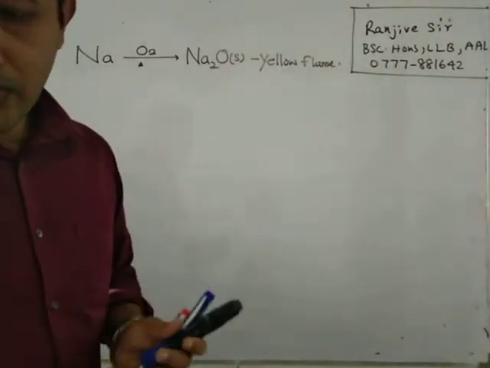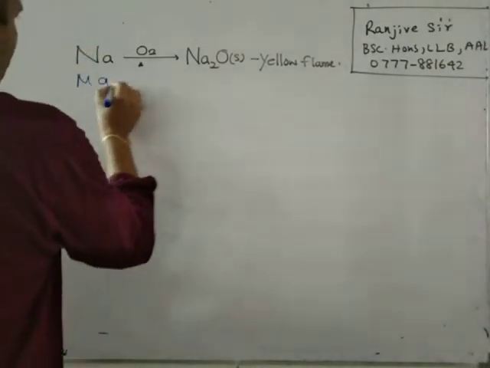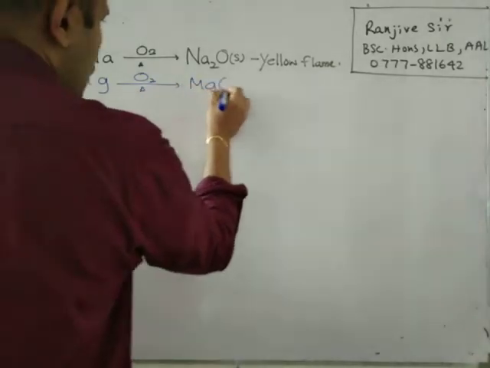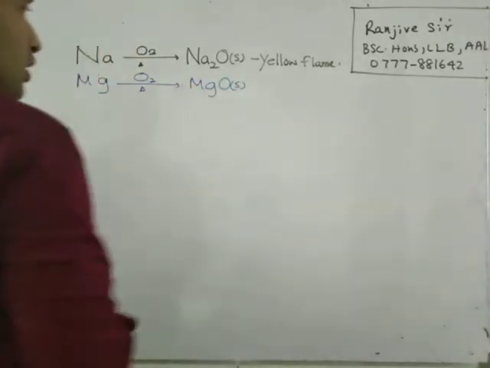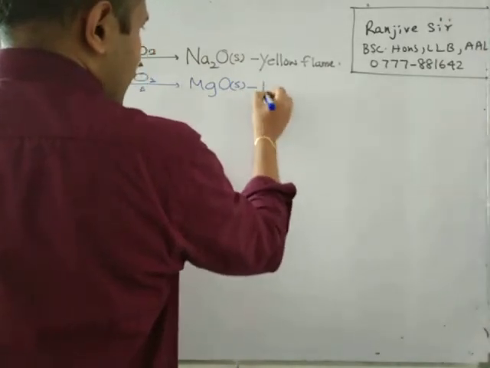Next, magnesium also reacts with oxygen when it is burning and forms MgO solid. It burns with a bright white flame.